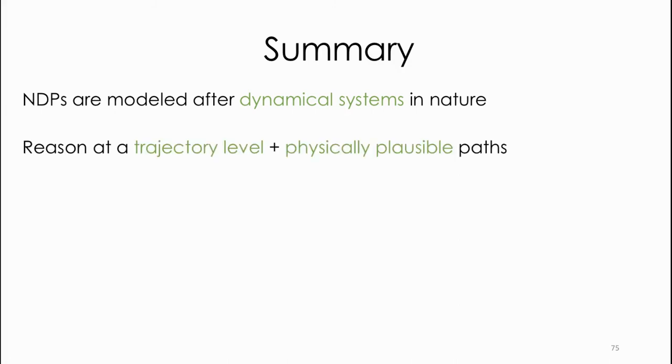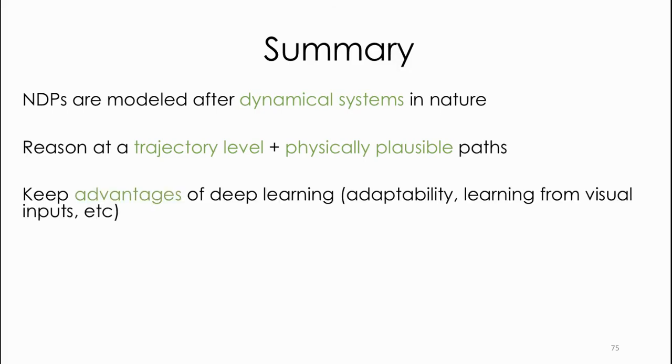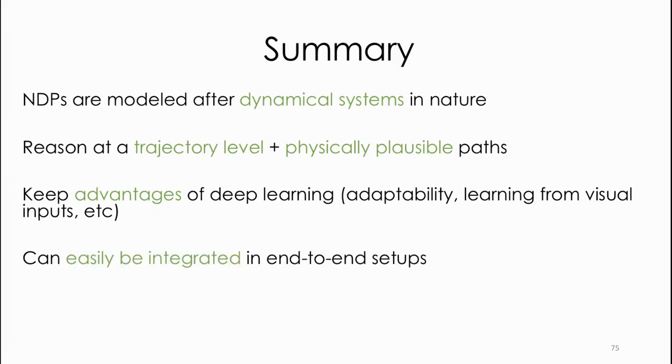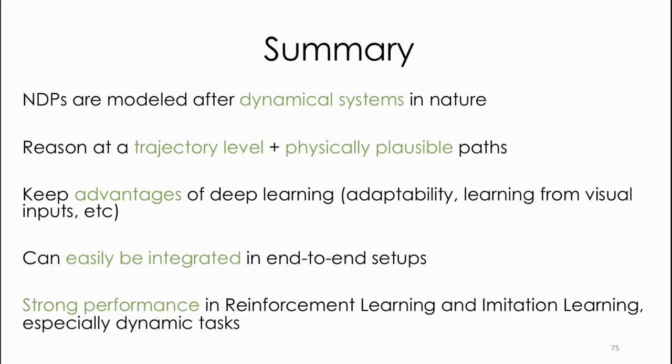NDPs can reason at a trajectory level, and they produce physically meaningful outputs, while keeping all of the advantages of deep learning methods, such as the ability to learn from visual data and the ability to learn from weak supervision, such as rewards. We show that NDPs can be easily incorporated in end-to-end learning setups, such as reinforcement learning or imitation learning. We can see that NDPs show strong performance in both such settings, especially in dynamic tasks.